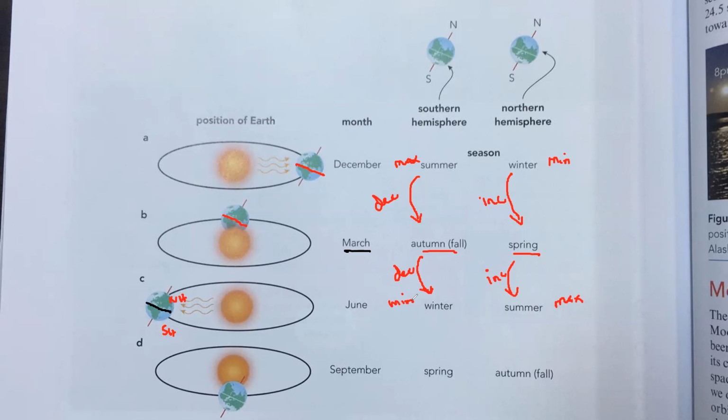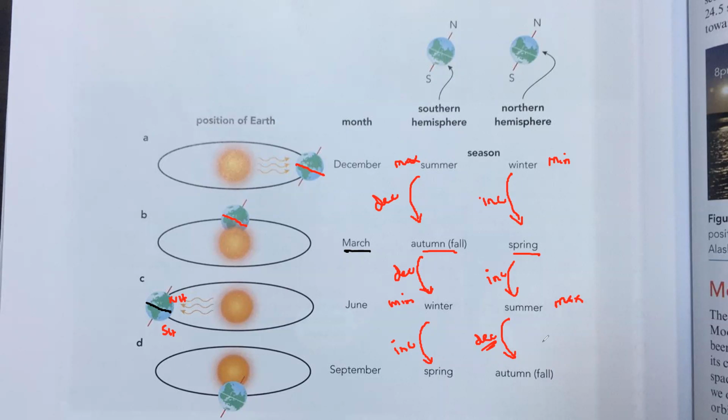a maximum solar energy. And again, after another 3 months when it changes orientation and position, the amount of energy received by the southern hemisphere starts to increase. After winter, with more energy received, the plants again start to grow. So what season will we have? We'll have a spring season. But for the northern hemisphere, the amount of energy received starts to decrease, so we'll have a fall or autumn.